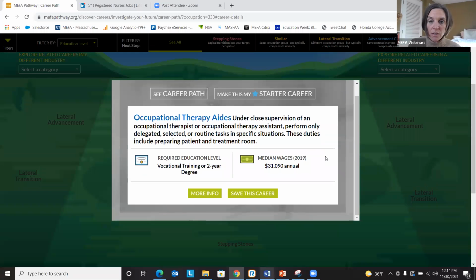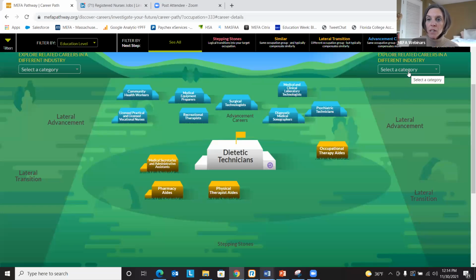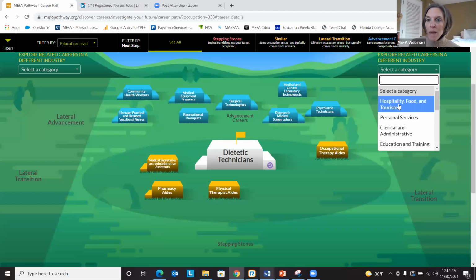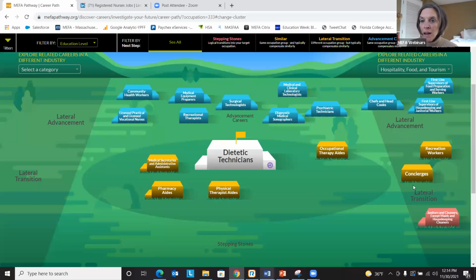It gives you that great little summary. You can make this your starter career if you'd like to switch up your starter career. You can also select, explore different related careers in a different industry. So maybe let's select hospitality and food. So you can see that these are related careers, but in a different industry. And you can see again that those stepping stones and the lateral transitions would be if you were a physical therapist aide, and you would need the same sort of education to become an occupational therapy aide.